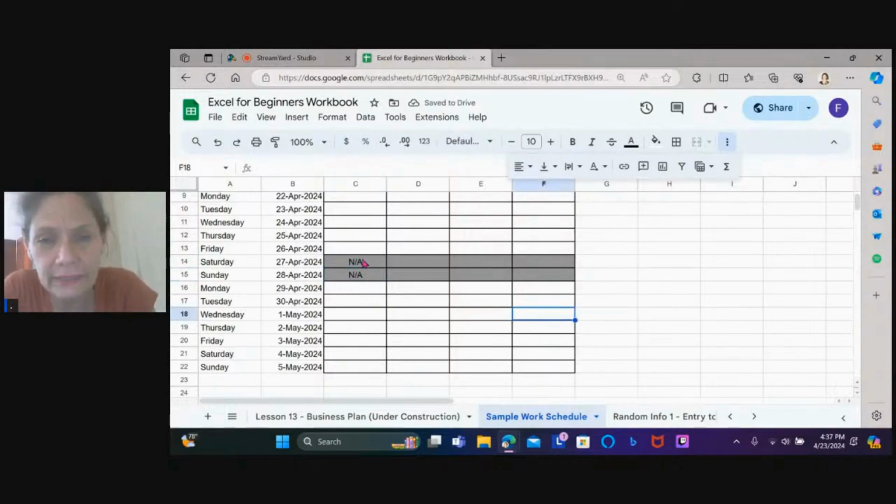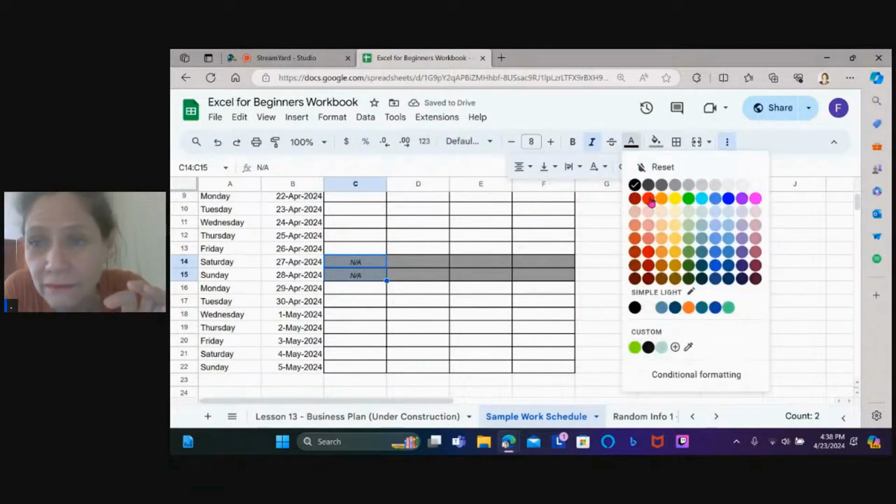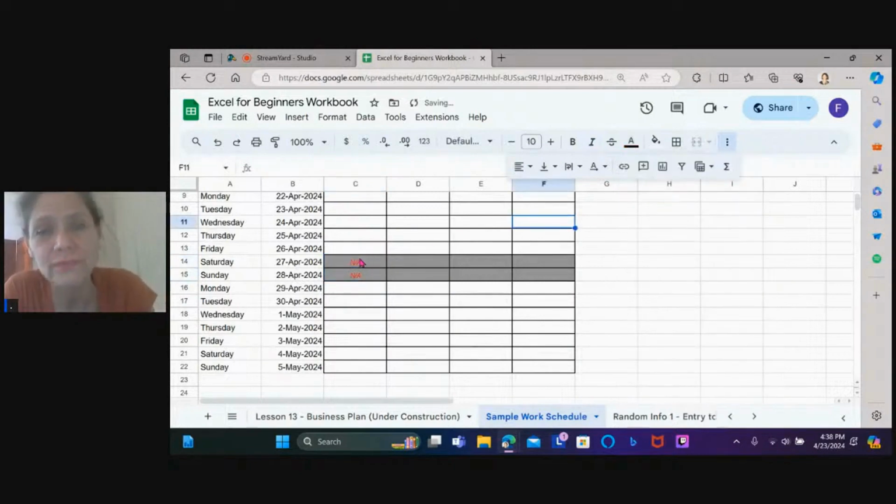And now here, sometimes I like to make it smaller. Again, it's my personal preference. I like to make things clearly not the usual. So I might make this like that and make it red. Oh, that's orange, but okay. So sometimes I'll do that, especially if it's a holiday but it wasn't on the weekend.